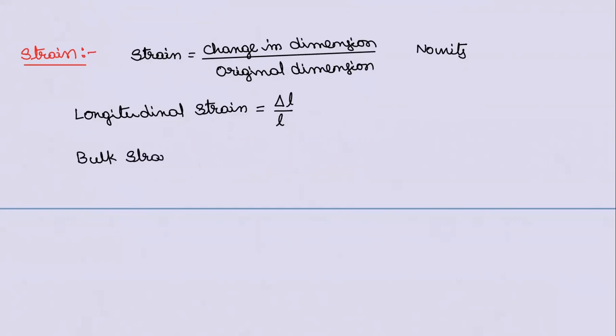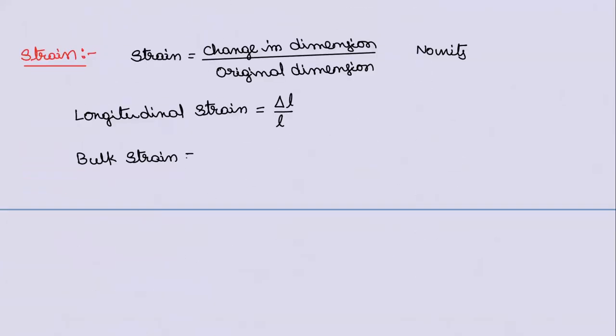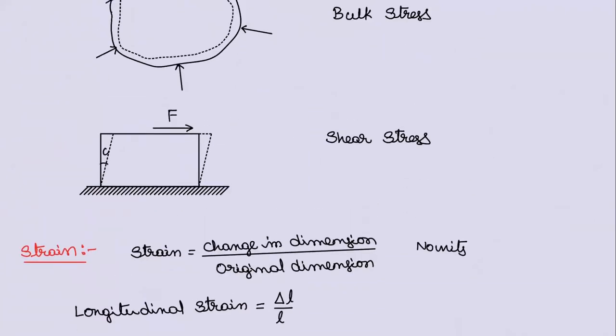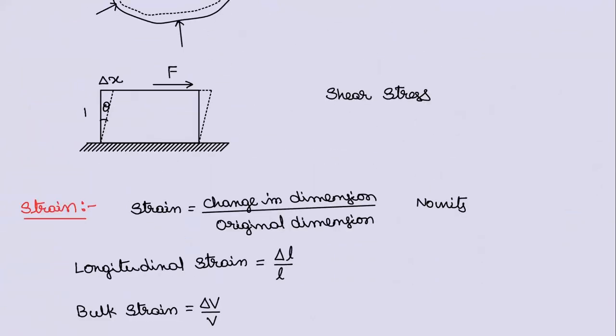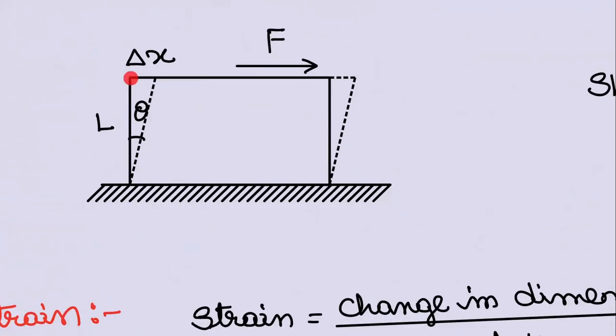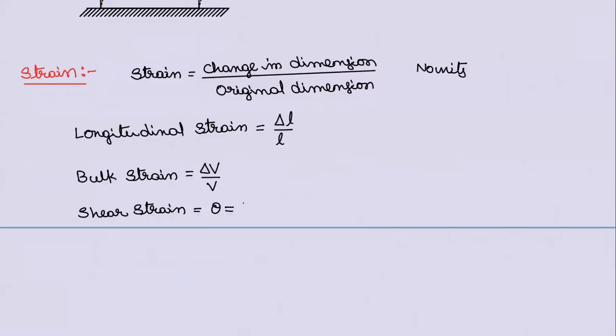Bulk strain I'm taking next. Bulk strain means if I compress the body, the volume will change. So in this case, change in dimension is change in volume by original volume. Now, shear strain. Actually, shear strain is defined as this theta, or we take this is delta x and this is capital L. Observe the amount of length moved, delta x, and capital L. So that will be delta x by L.